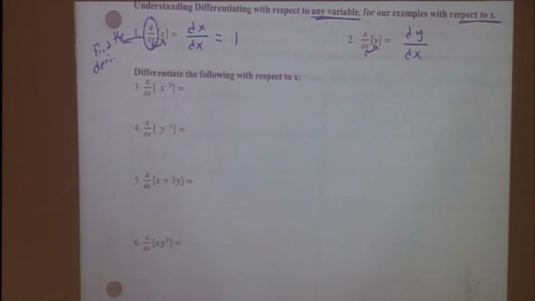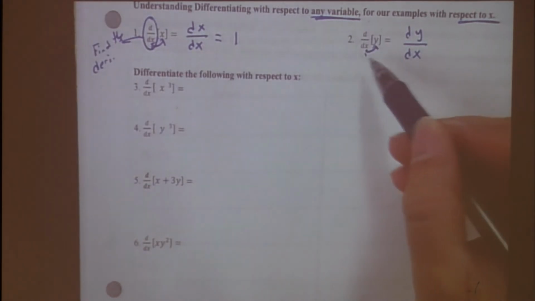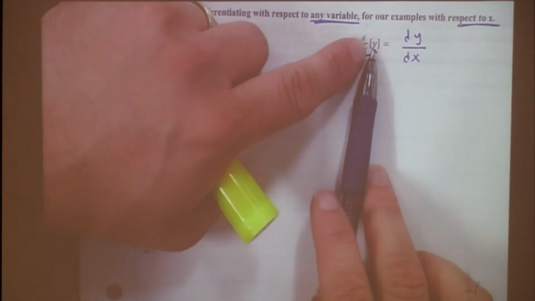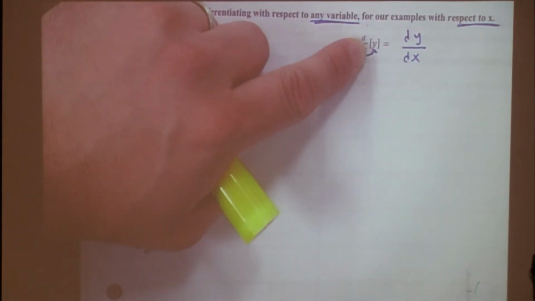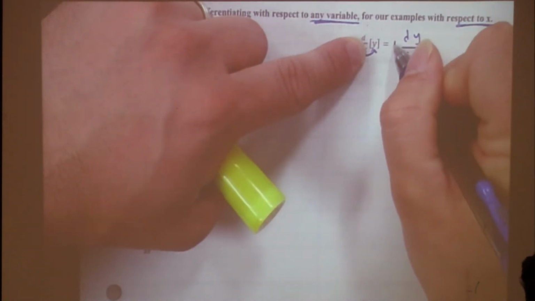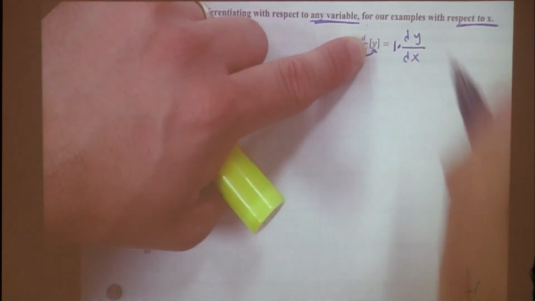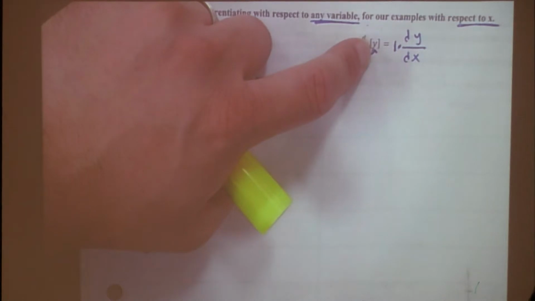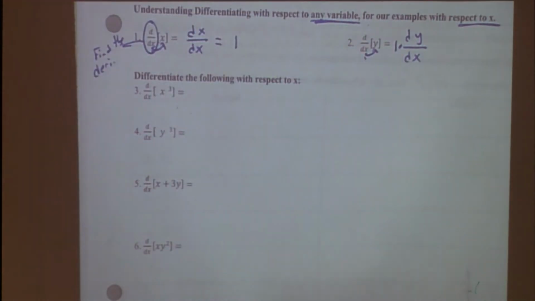Really what you're doing here, when the variables do not match, and even when they do match, you're getting the derivative of the variable with respect to that variable. So if I'd be getting the derivative of y with respect to y, what would the derivative be? 1, right? So there's really an imaginary 1 right here. And it's being multiplied by the derivative of that variable, which we don't know because it's with respect to a different variable.